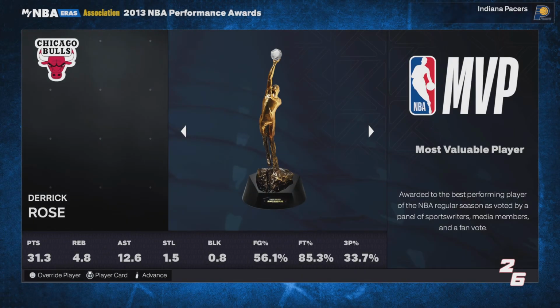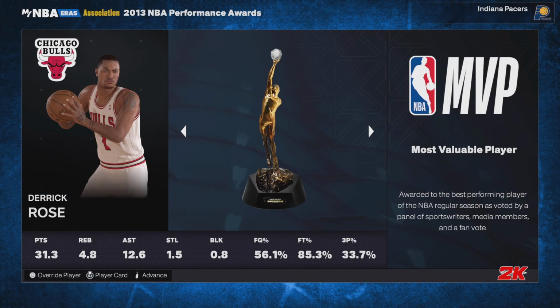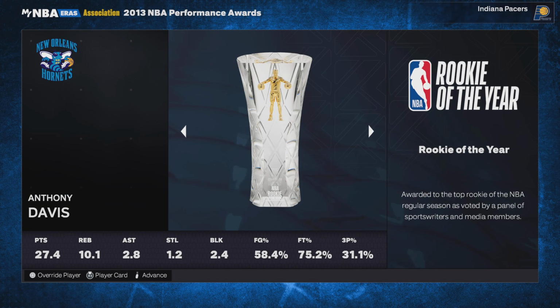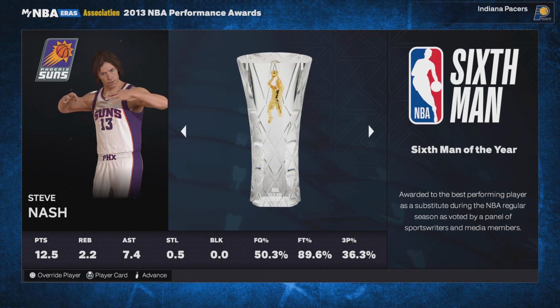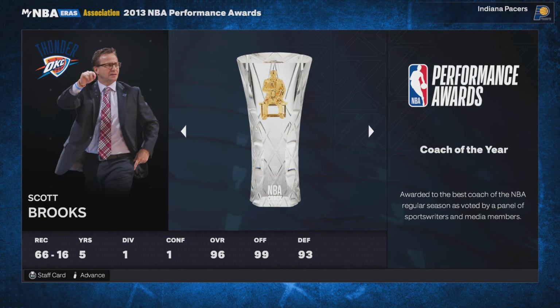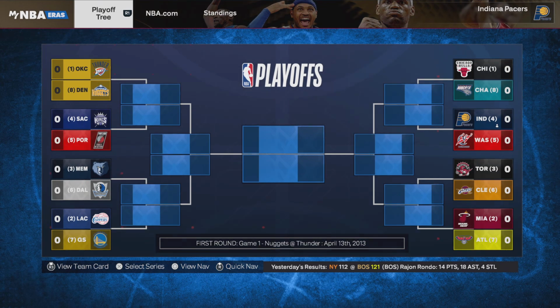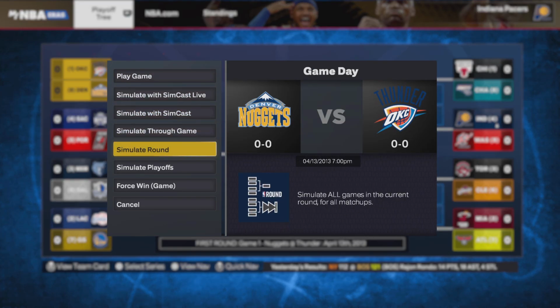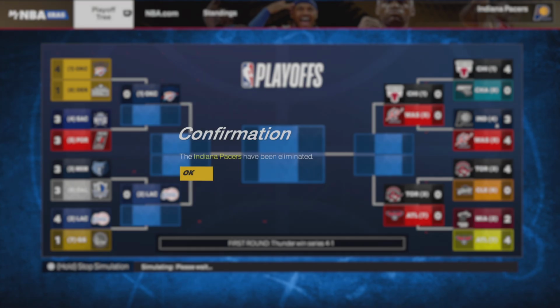Now, I get why Pacers fans don't really like Derrick Rose, MVP, but here's the thing with that, in my opinion. It's hard to not like somebody when he was on your team for years.